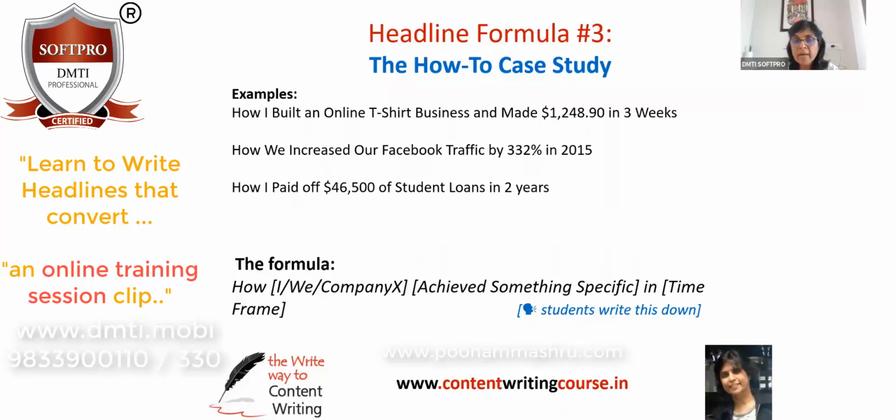The second one is run by a digital agency, where it mentioned how we increased our traffic by 332%. The third one is by a loan company, that means a bank that gives out student loans, and they said how I paid off 46,500 of student loans in 2 years. They picked up a case study of a student who actually paid off his loans in 2 years, and they're talking about how he did it. If you realize, all of them indirectly bring you back to the company. It's a bank that has written the third headline about student loans. Once it says how easy it is to pay back the student loan, people will take student loans. So you saw how you're doing this indirect marketing.